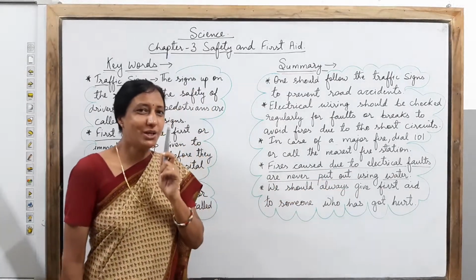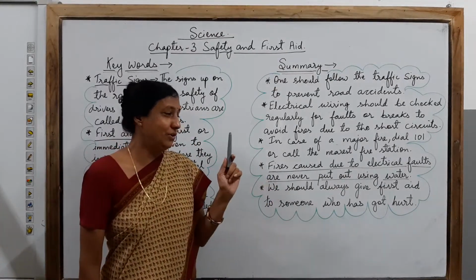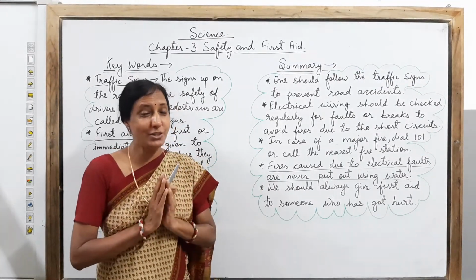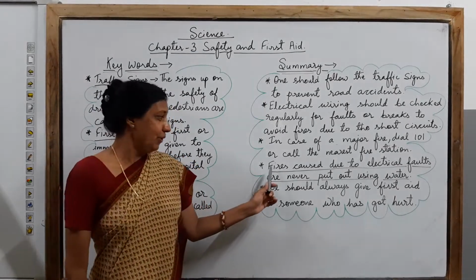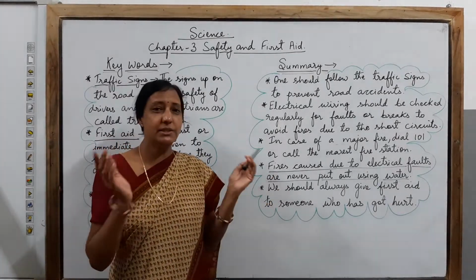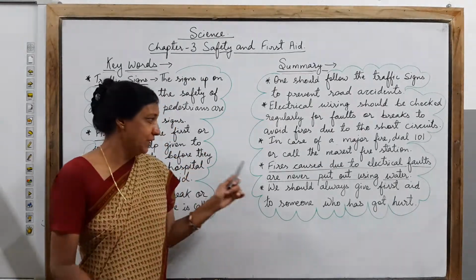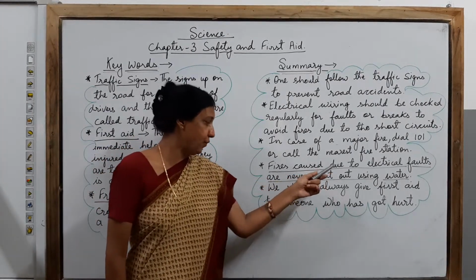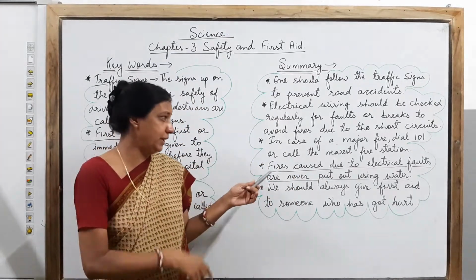Next, children, fire caused due to electrical faults is never put out using water. One of the most important things you need to know is that one cannot put water on electrical faults. If there is any fire around due to electrical faults, children, remember, never put water on it. This is one of the most important points which you should remember, because water would increase the fire. It would never be able to control the fire area. So it is very dangerous. Once again I repeat, fire caused due to electrical faults is never put out using water, because water is also a good conductor.